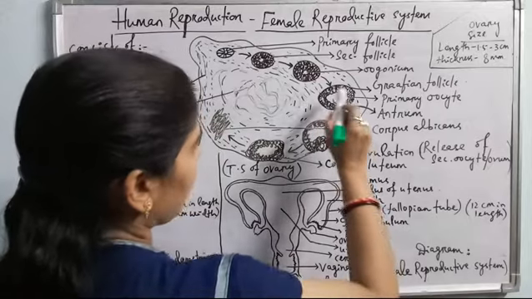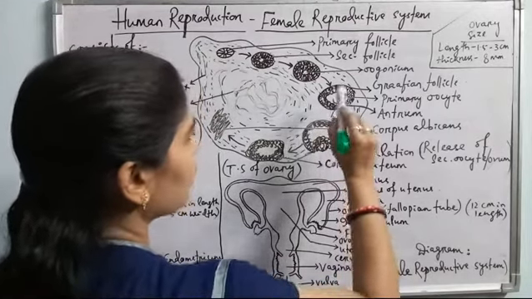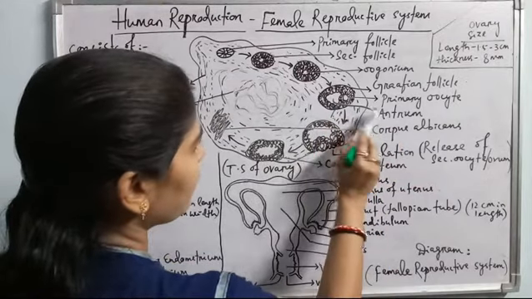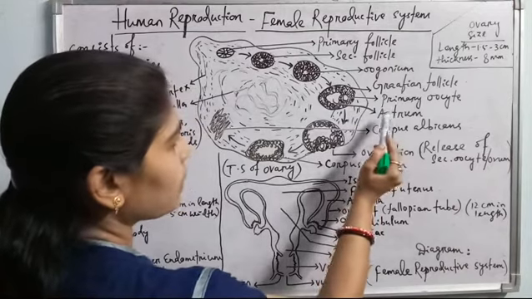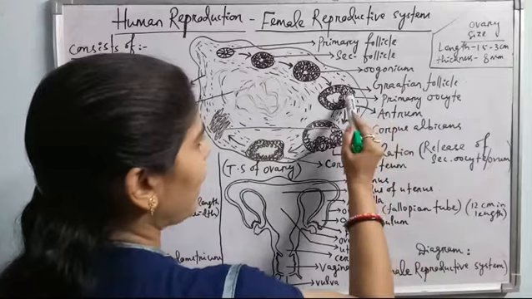It has a theca externa, which is a membrane. Inside it a thin membrane is present, the theca interna, and it has a fluid filled cavity called antrum, and this fluid contains nutritive materials which supply nutrition to the primary oocyte.